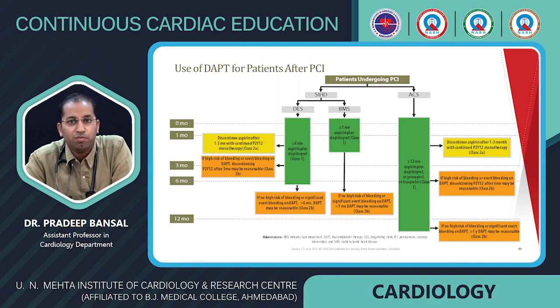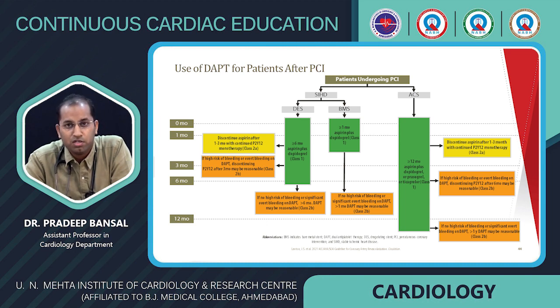For DAPT in patients undergoing PCI for stable ischemic heart disease, use of DAPT is a class 1 indication for 6 months. If there is a high risk of bleeding or overt bleeding, then discontinuing the P2Y12 inhibitor after 3 months may be reasonable, and discontinuing aspirin after 1 to 3 months with continued P2Y12 monotherapy. After 6 months, if there is no high risk of bleeding or significant overt bleeding, DAPT can be reasonable, class 2B, for more than 6 months.